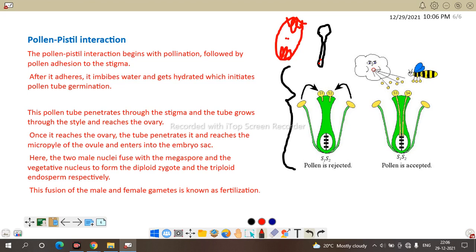So the pollen tube carries 2 male nuclei. One fuses with the egg, this is the egg, and the other fuses with the polar nuclei, which forms the endosperm, and the egg forms the zygote. So here is the pollen pistil interaction. Here we finish with pollen pistil interaction and outbreeding devices.